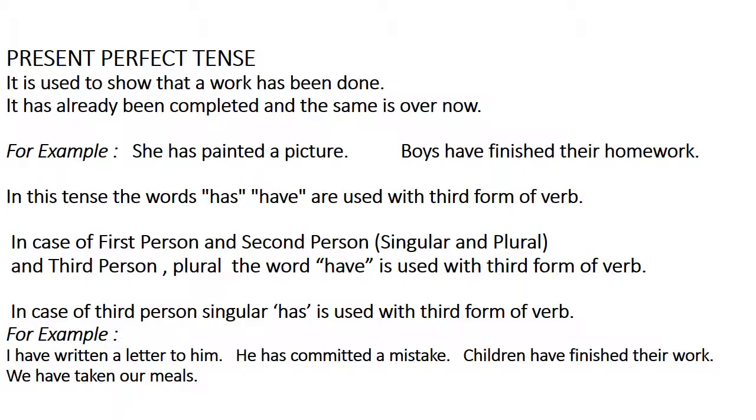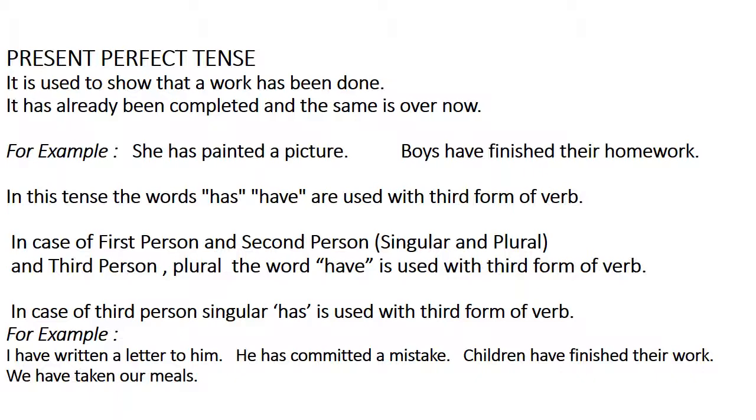Present perfect tense is used to show that a work has been done. It has already been completed and the same is over now. For example, she has painted a picture. Boys have finished their homework. This shows that the picture has already been painted and completed by her, and the boys have already finished their homework.